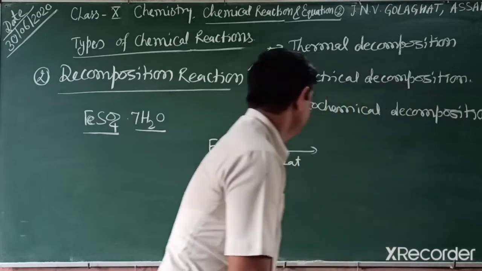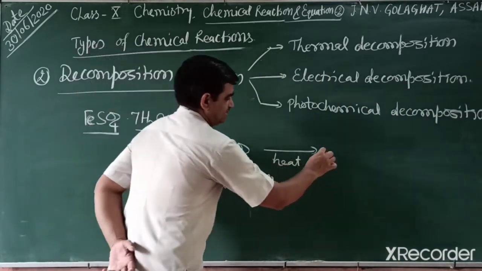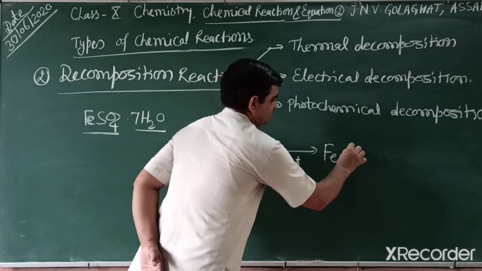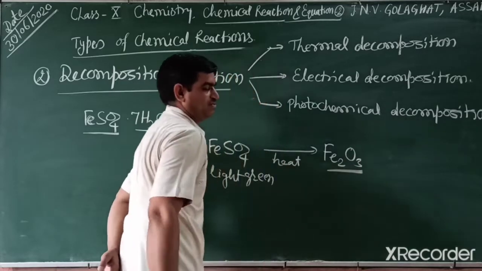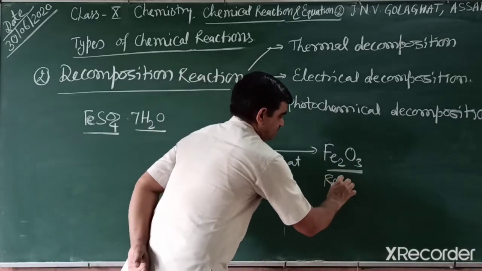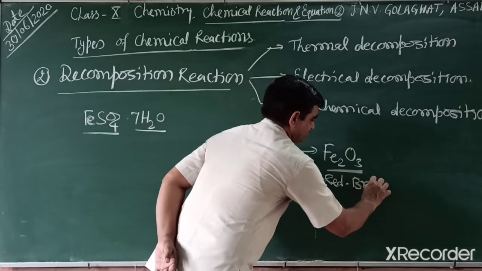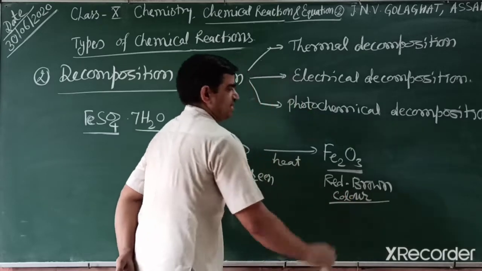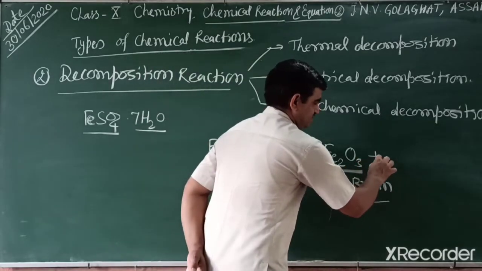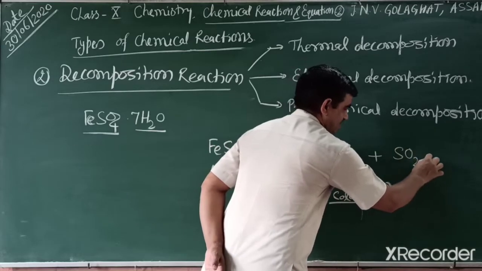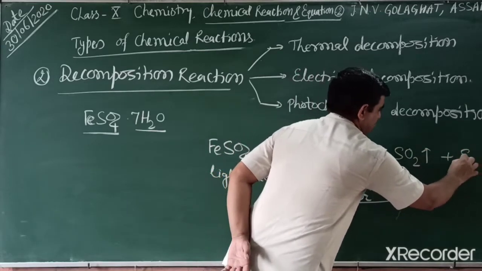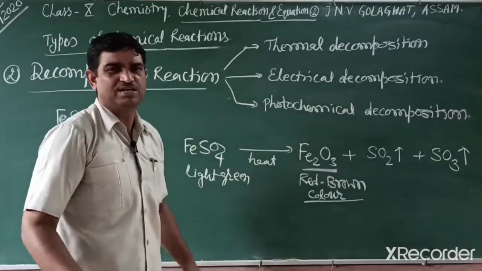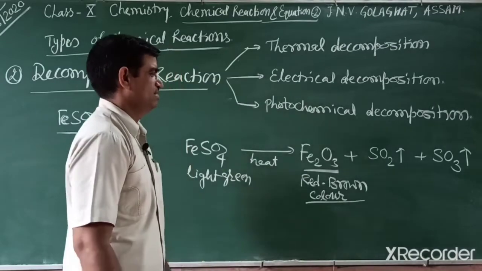When we represent this by a reaction, the light green ferrous sulfate changes into another compound, that is ferric oxide, reddish brown, red brown color. And which gases are released? Sulfur dioxide and sulfur trioxide. These two gases are released. Both gases have a burning sulfur-like smell.